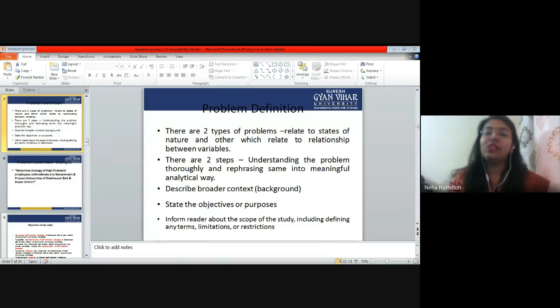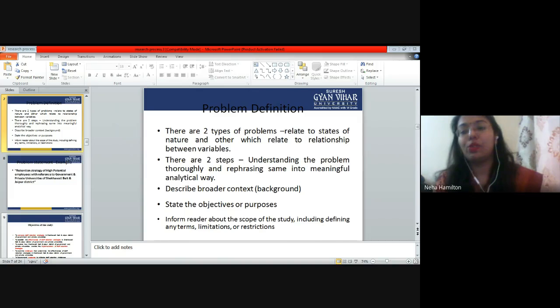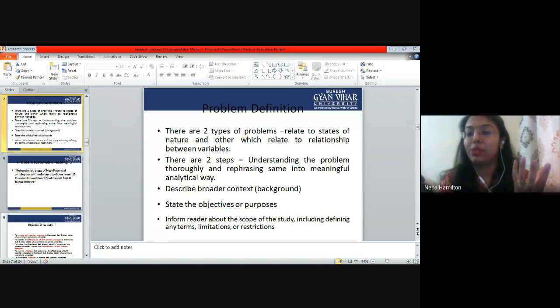So in the states of nature, we are explaining or exploring the trends in a particular phenomenon, or the method through which a particular phenomenon is happening. For example, trends of employee retention in private or government universities. So I am studying the nature of employment in private and government universities. I am not comparing any two variables.